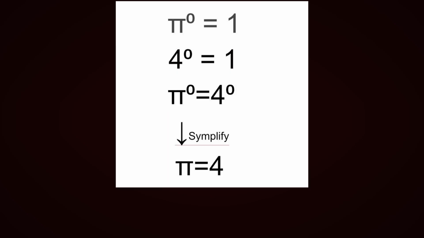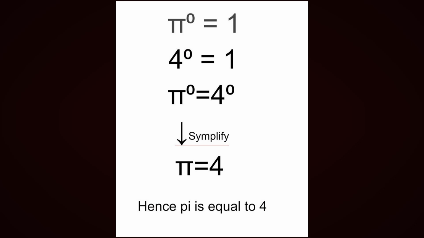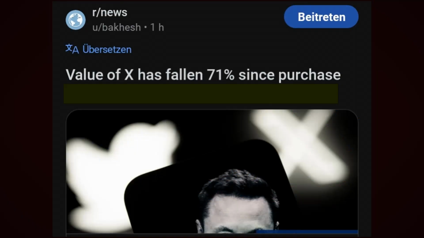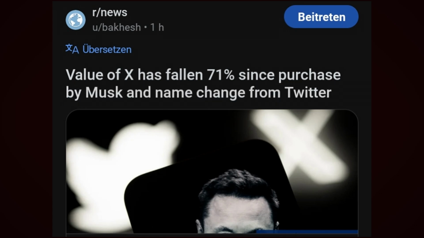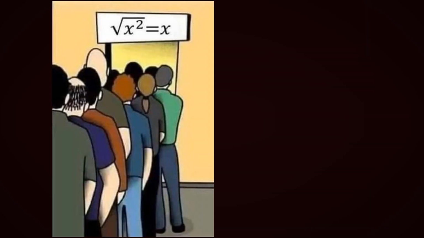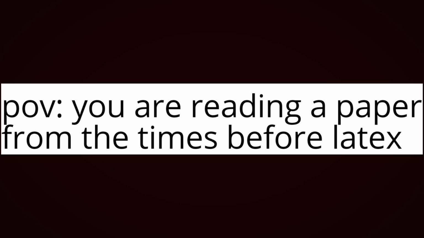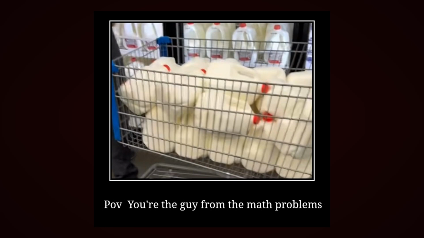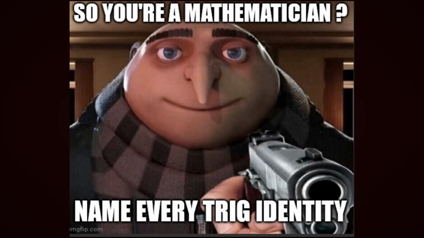Simplify. Pi equals 4. Hence pi is equal to 4. Value of X has fallen 71% since purchase by Musk and name change from Twitter. Point of view: you are reading a paper from the times before LaTeX. Point of view: you're the guy from the math problems. So you're a mathematician. Name every trig identity. Me. Everyone else at the party.